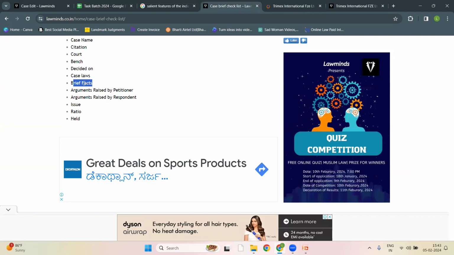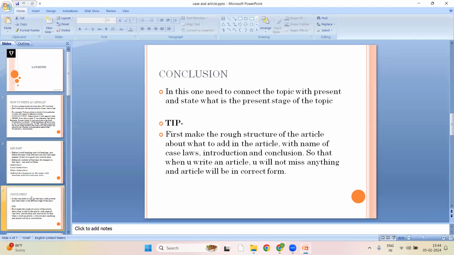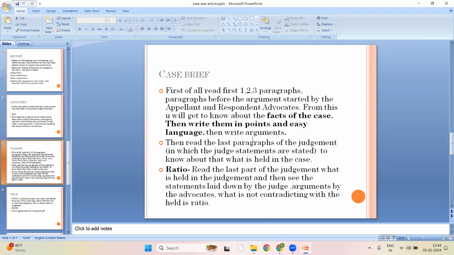Now, brief facts of the case. See, how will you write the brief facts of the case? First of all, you will read the first initial paragraphs of the judgment. In those paragraphs, there are the brief facts of the case.